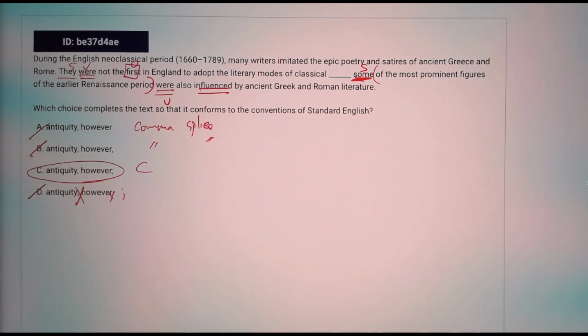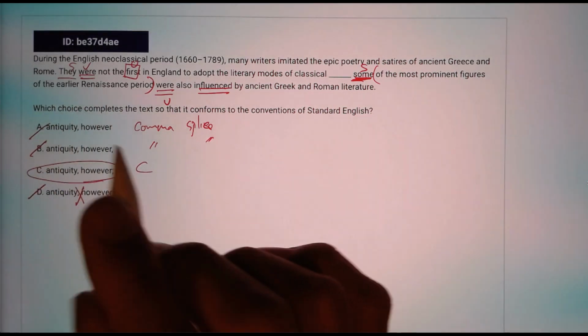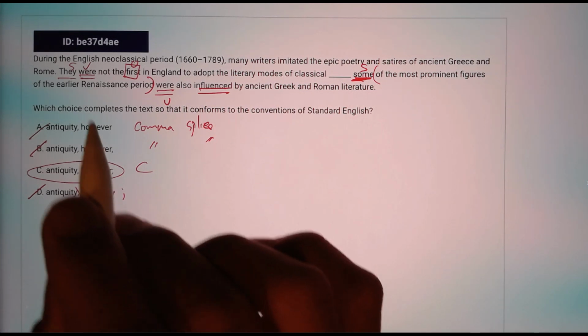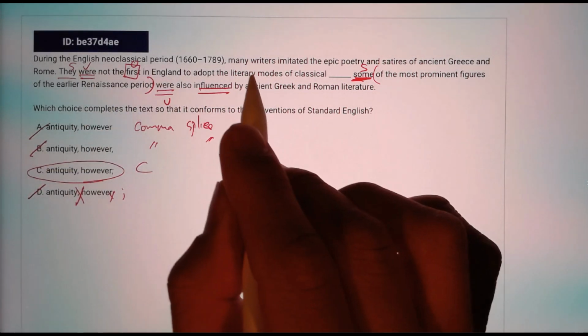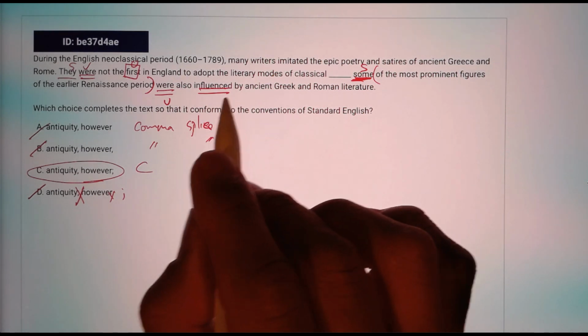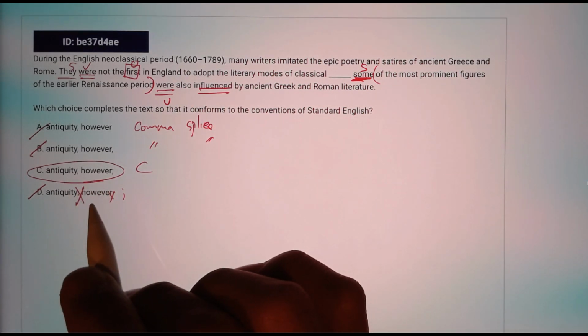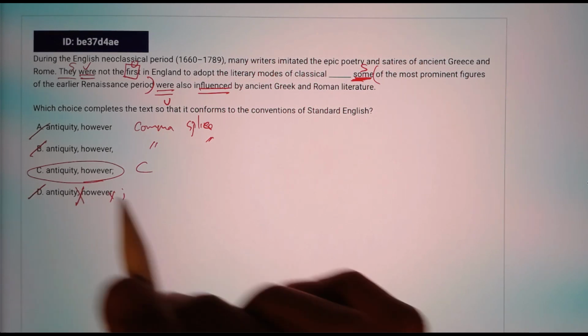Like Renaissance is like what, 1300 or 1500. So that makes no sense, because they were not the first, and we need to confirm that, or we need to give an example. Therefore, however, doesn't make sense here. So yeah, the correct answer should be C.